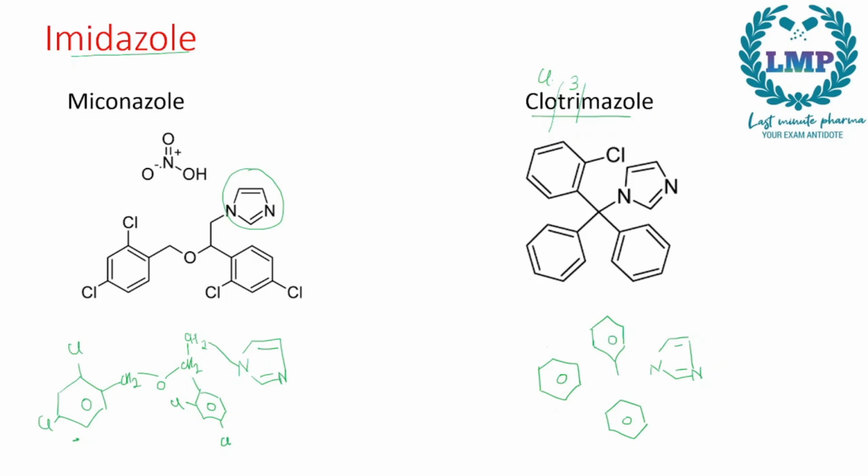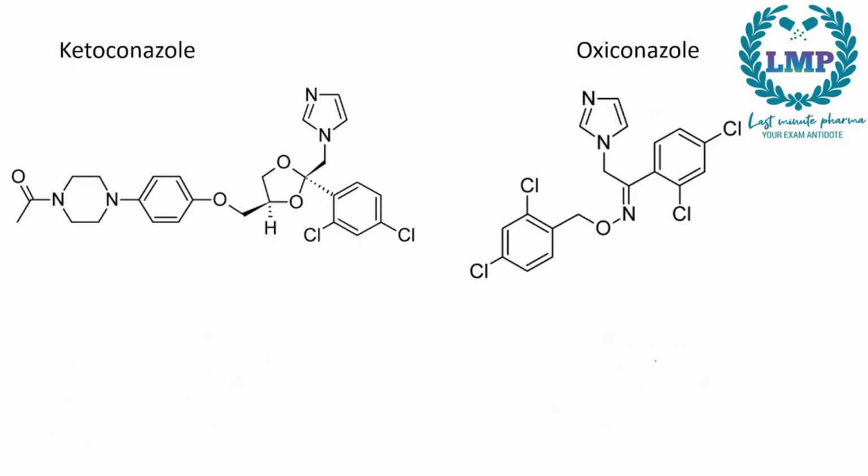So we will attach all these 3 to 1 carbon, and the one closest to the imidazole ring we will give it a chlorine. So this is your clotrimazole. Next we have ketoconazole. So for ketoconazole, this structure would be very similar to a miconazole, that is a benzene with 2 chlorines, an imidazole connected to a CH2 group, that one attached to another C which is attached to oxygen, and then we will have this as the extra group.